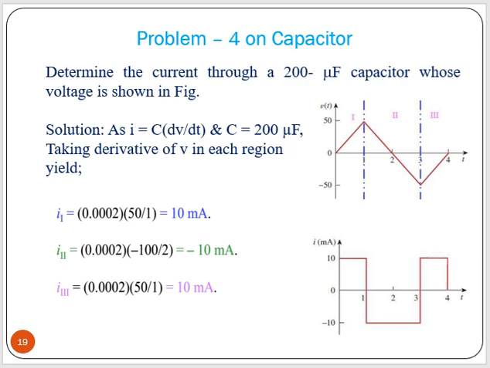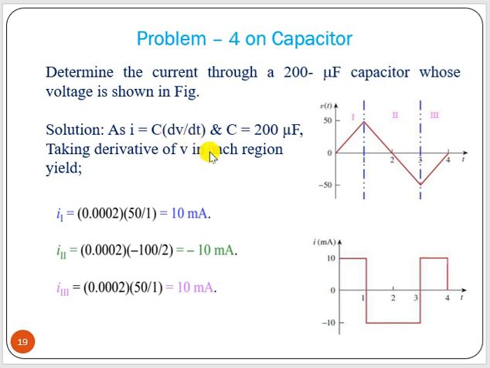Now say another type of problem. Here we have a graph, and capacitor value is 200 microfarad. So what we have to do is find out the current. Determine the current through a 200 microfarad capacitor whose voltage is shown. Now I equal to C dV/dt and C equal to 200 microfarad, taking derivative of V in each region, what you will get? I equal to C dV/dt.